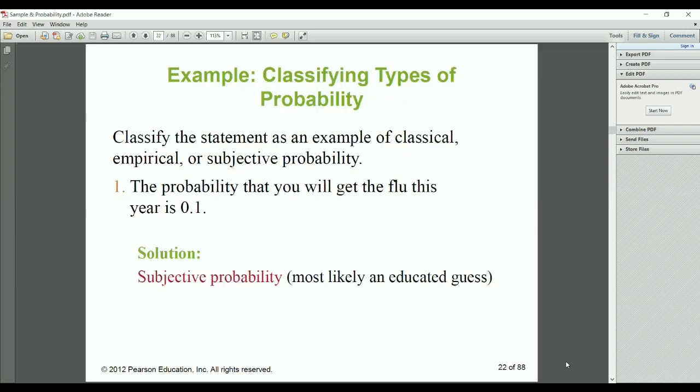So classify that statement as an example of classical, empirical, or subjective probability. The probability that you will get the flu this year is 0.1. What happens in statistics? Whatever has happened in the past, on that basis we find the probability of what will happen in the future. So this is the main approach in statistics.